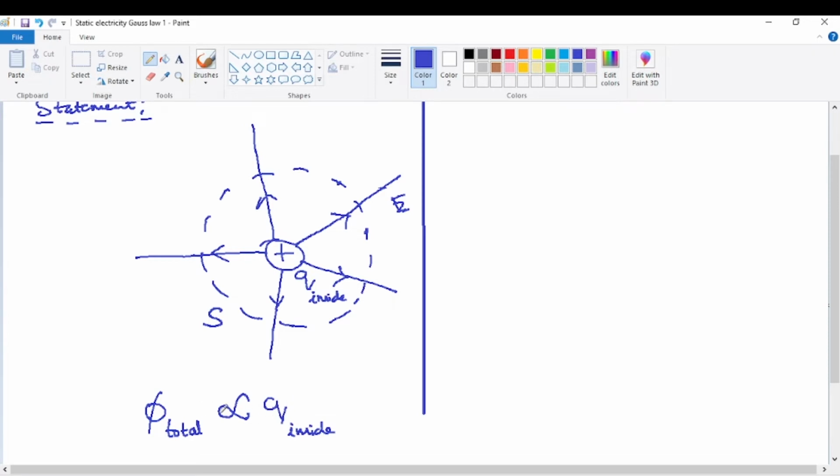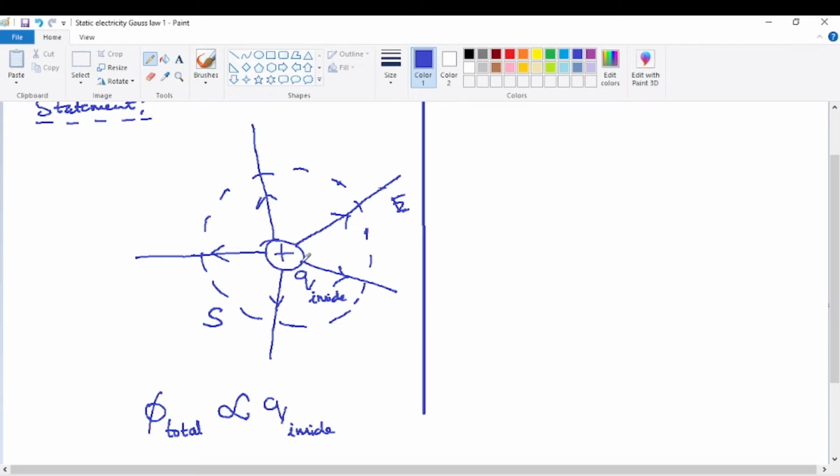Now, how can this relation be understood? This is just simple common sense. No big derivation is required to understand this particular statement. Then what about the derivation of the Gauss law, which is actually said to be based on Coulomb's inverse square law? That derivation is for something else. For understanding this proportionality relation, it is very simple. This proportionality relation itself is the regular simple statement of the Gauss law.